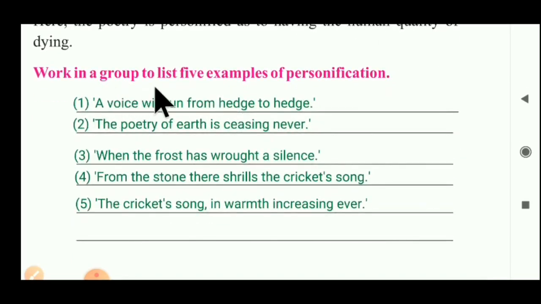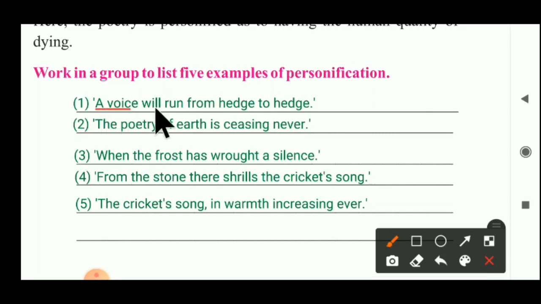Work in a group to list 5 examples of personification. We have to write 5 examples of personification here. The first one: a voice will run from head to head. Here voice is a non-living thing, but head to head is related to human beings. The second one: the poetry of earth is ceasing never. Poetry is a non-living thing, but ceasing is used only for human beings. So it becomes personification.